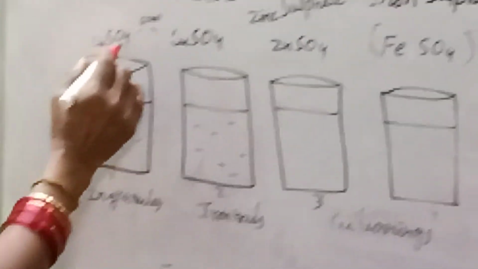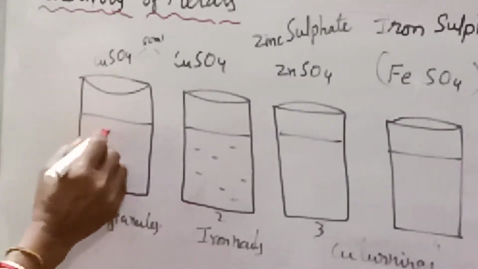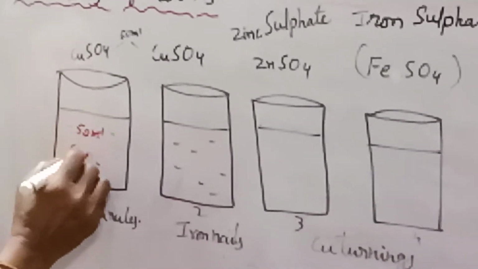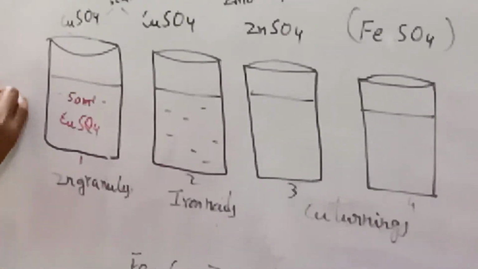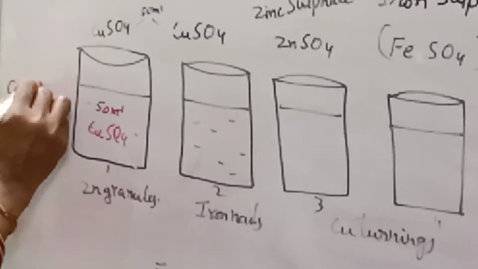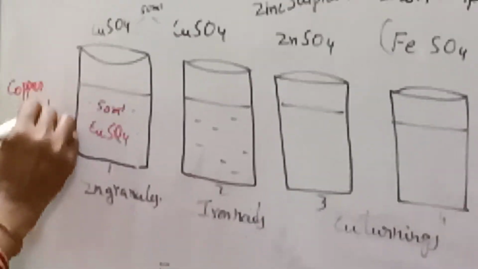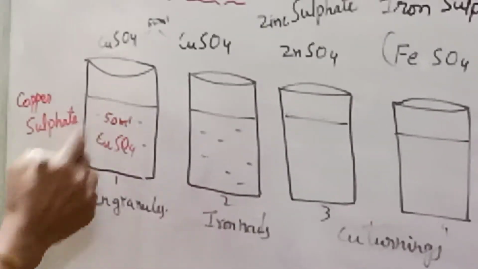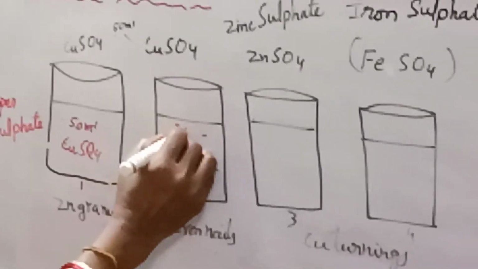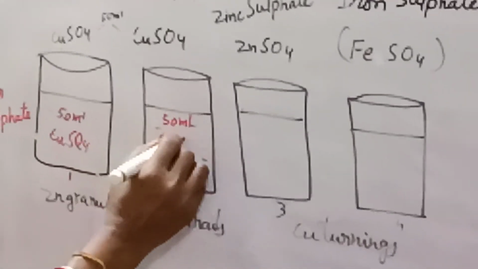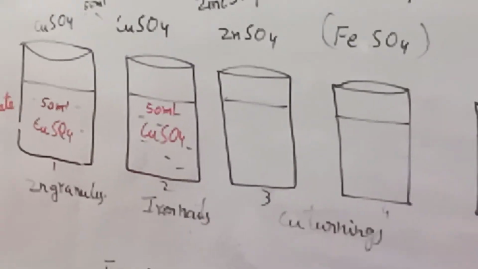Let us take 50 ml of copper sulfate in it. CuSO4 is nothing but copper sulfate. Copper sulfate solution. And in the second jar also, 50 ml of copper sulfate solution.